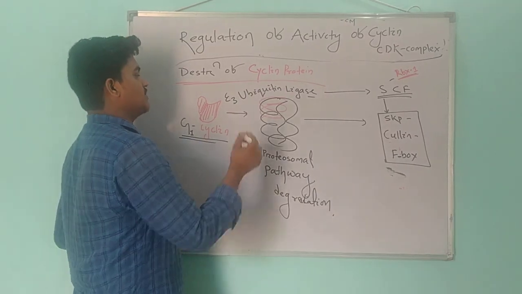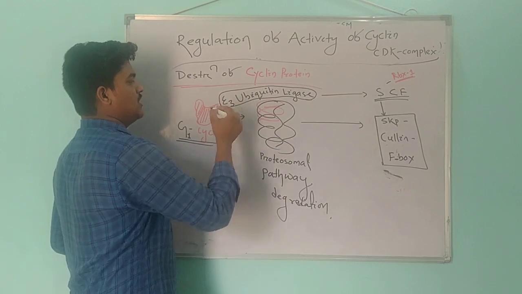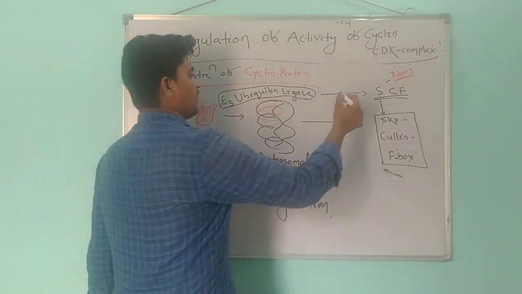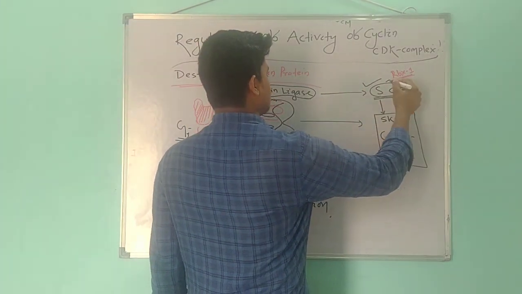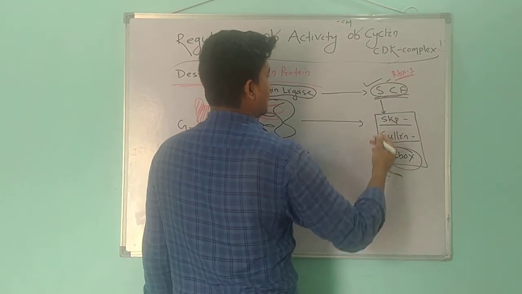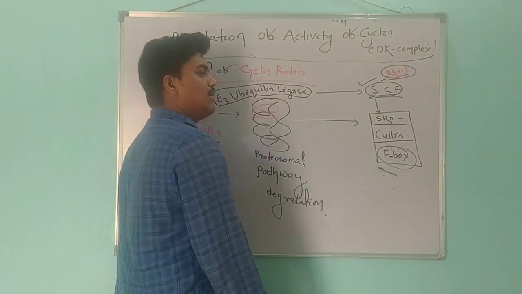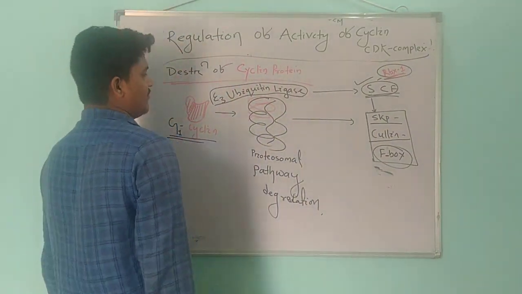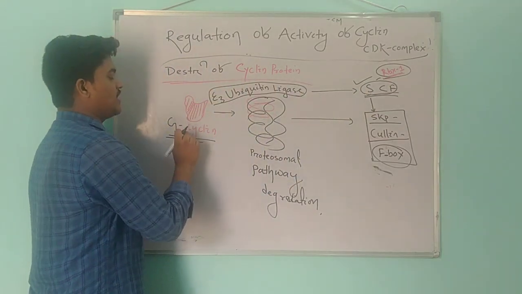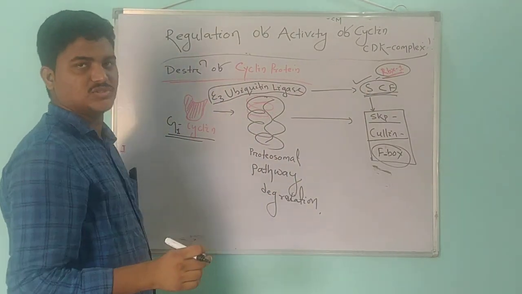Here the special type of ubiquitin enzyme is E3 ubiquitin ligase, that is the enzyme SCF, which is the combination of three proteins, SKP protein, cullin protein, F-box protein, and SCF also contains another ring domain called RBX1. This is the enzyme which helps in the degradation of G1 cyclin in the proteasomal pathway.